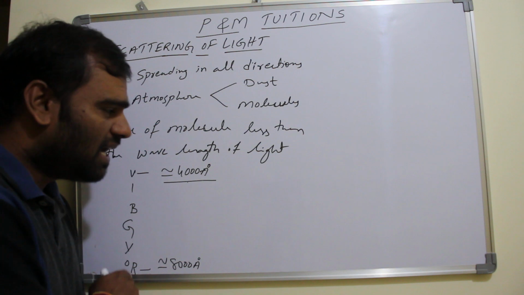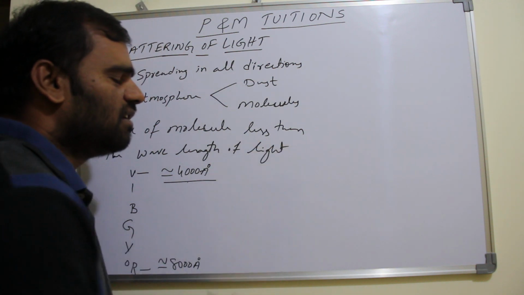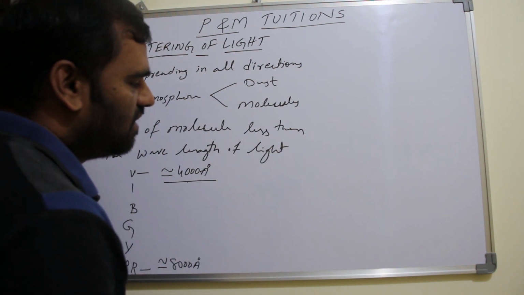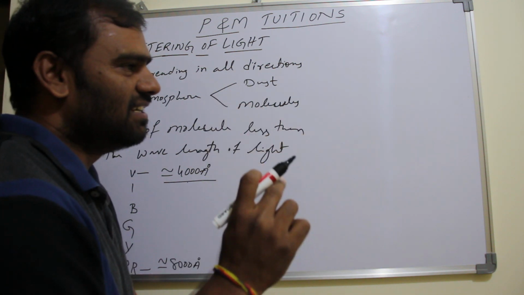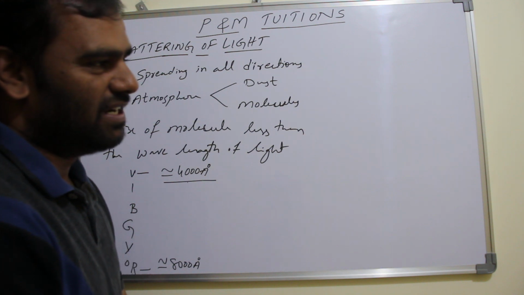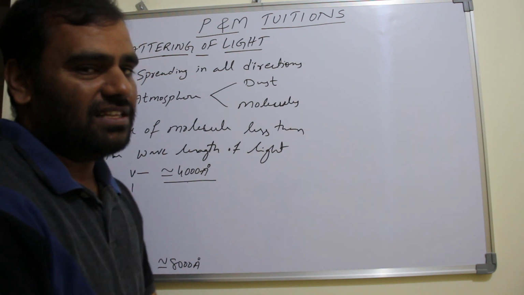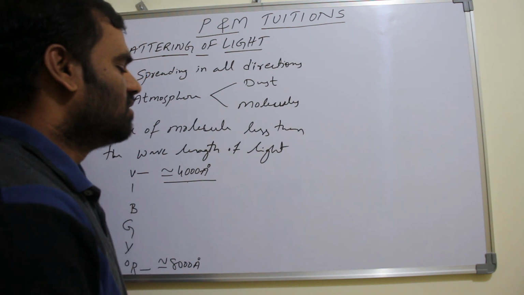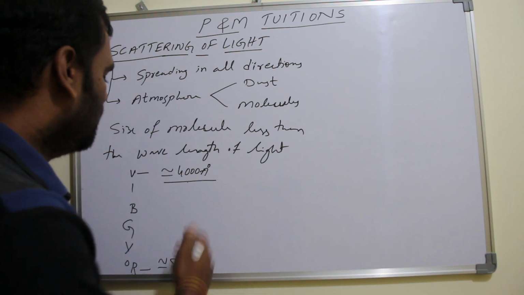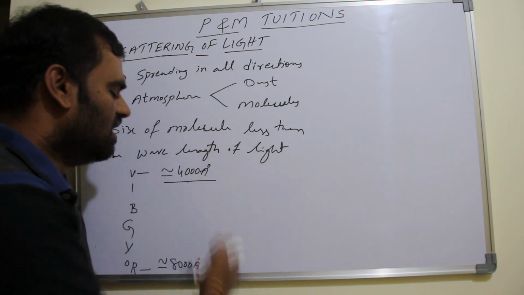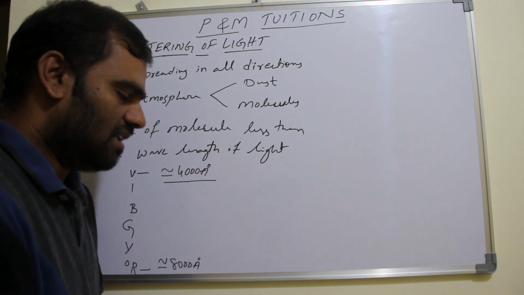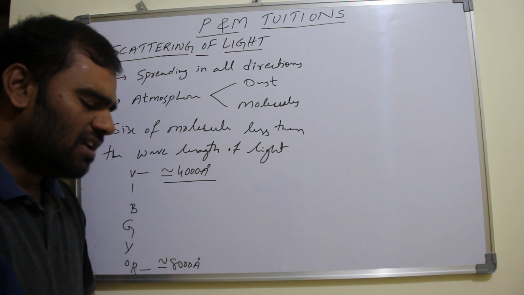Because of that only, if you see the formation of a rainbow, you can see violet color with less intensity and red color with more intensity. I hope you have observed. So scattering is different for the different colors of light.